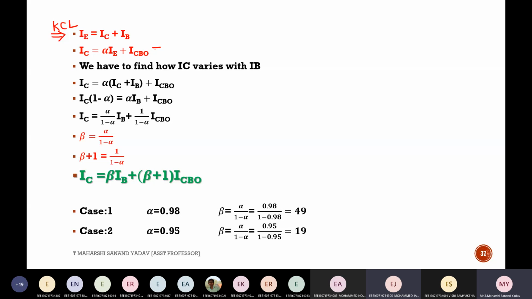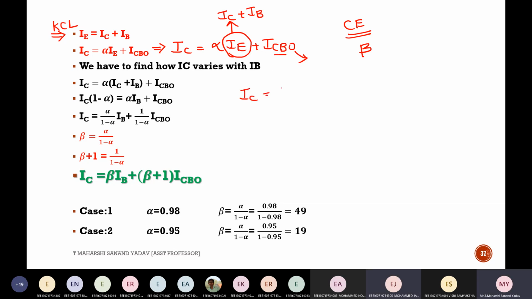Next, the entire output current IC is nothing but alpha IE plus ICBO. Here CB stands for common base, whereas O stands for input is open. Now, but I'm dealing with common emitter, right? So here the factor is beta. So I want to convert this alpha into beta. So what is the relation that you know? Emitter current is collector plus base. So I'm doing it like this: IC is equal to alpha into collector plus base, plus ICBO.